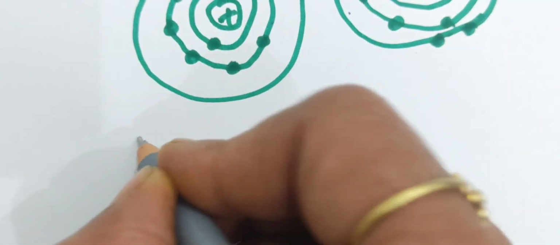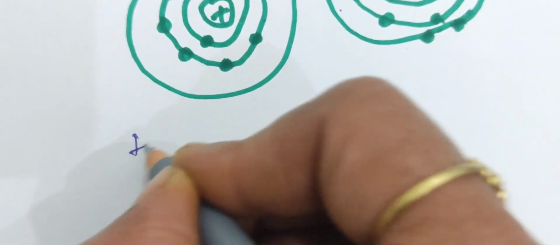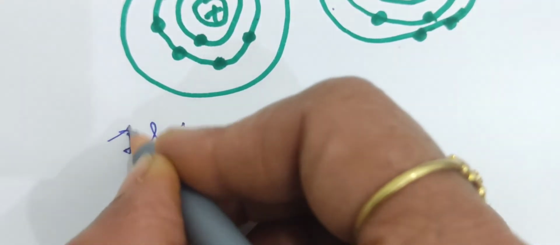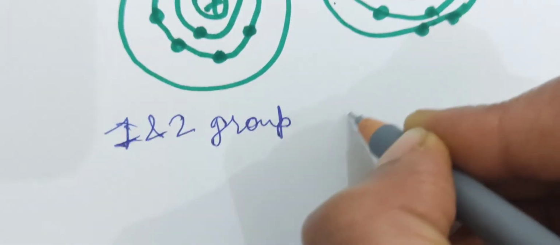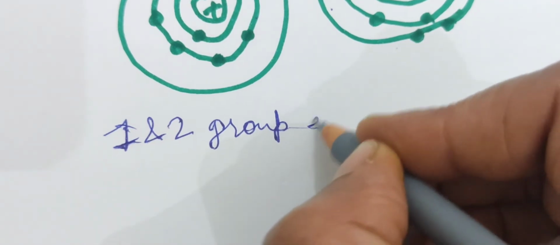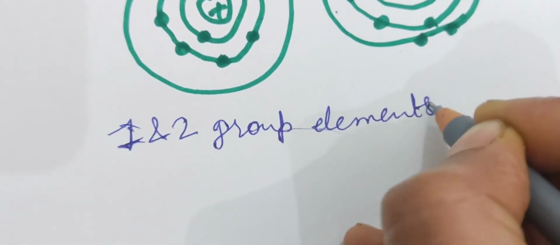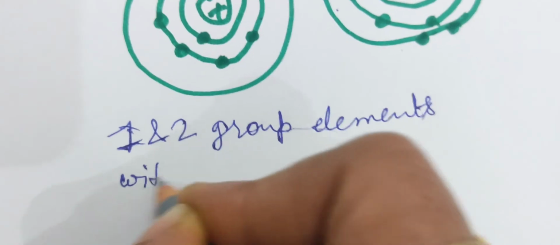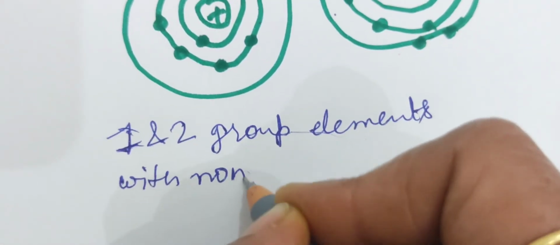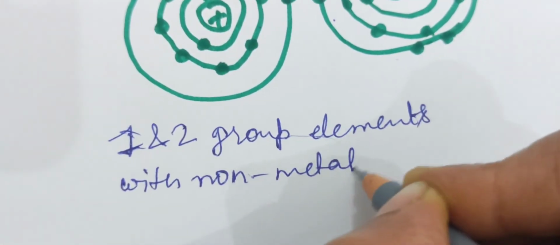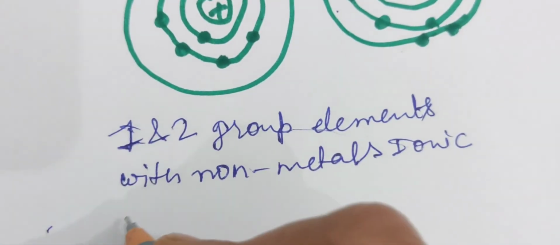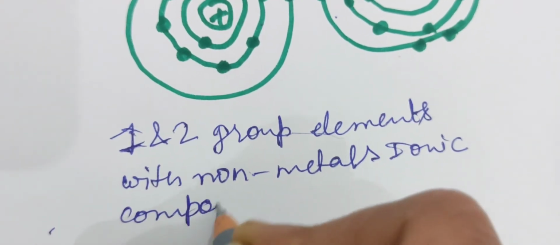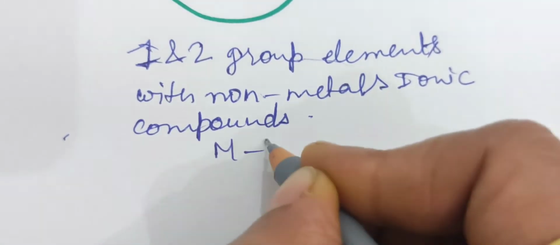Other examples of this are basically first and second group elements. First and second group elements when they react with non-metals form ionic compounds, and other metals also form ionic compounds. Means the condition is metal and non-metal.